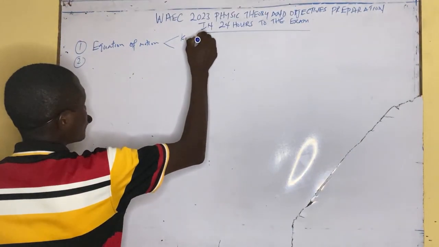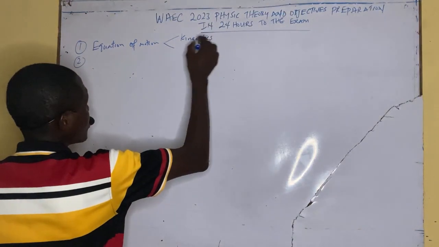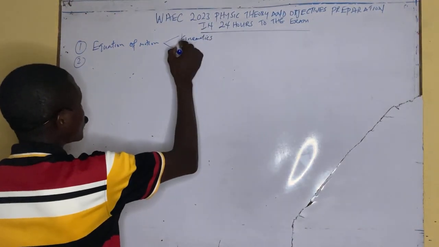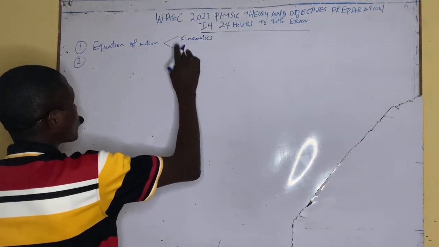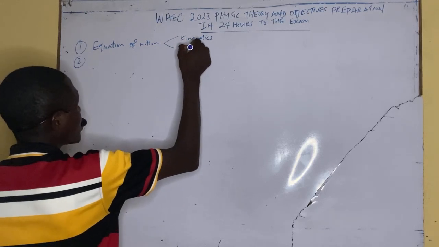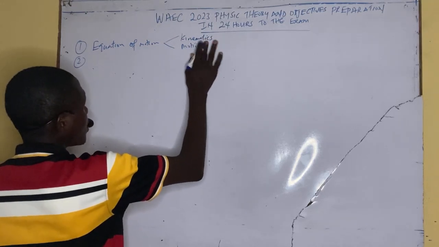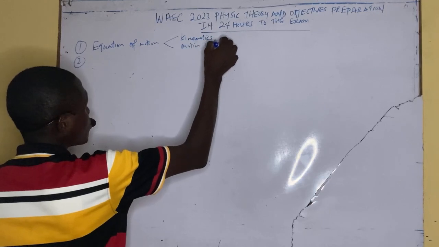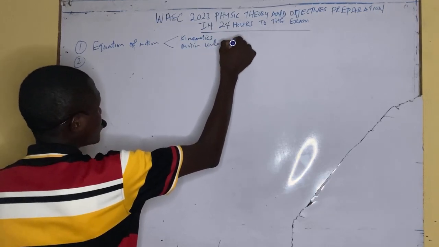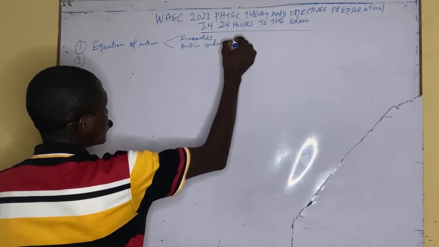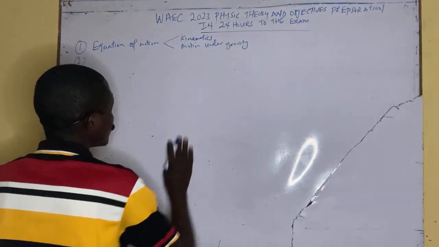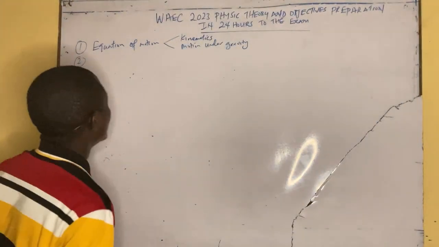So the study of motion, kinematics, and this one we can also group under motion under gravity. These are the two major core topics. Motion under gravity, that is motion under acceleration due to gravity.